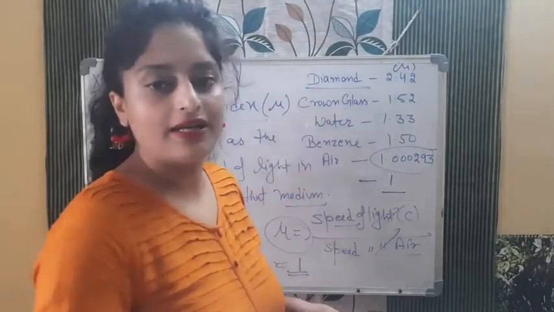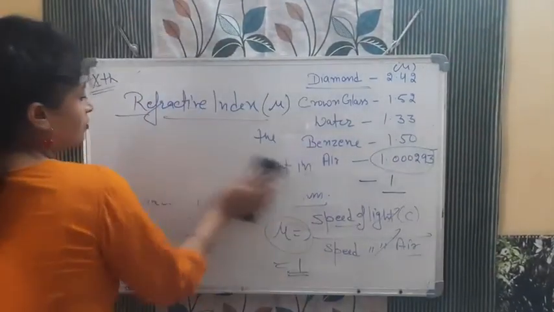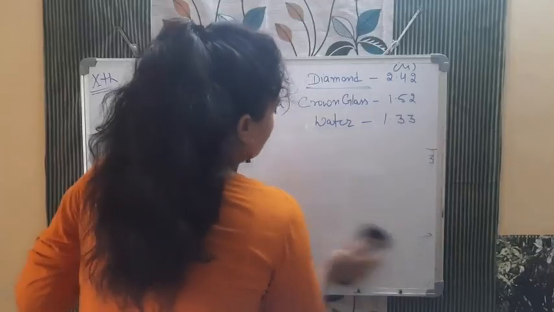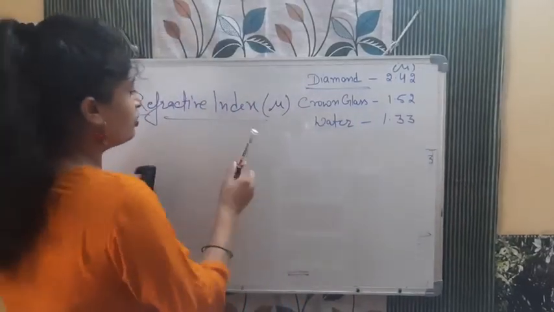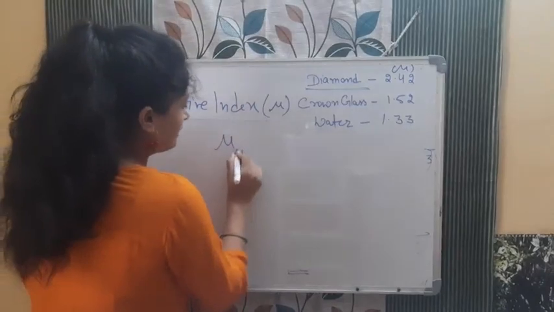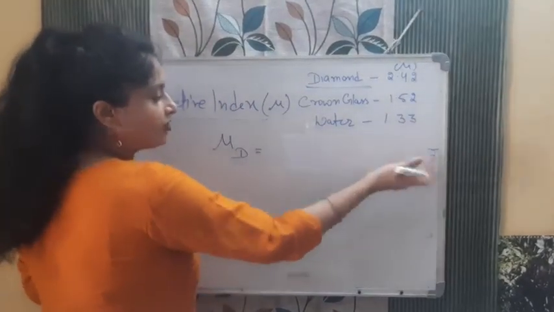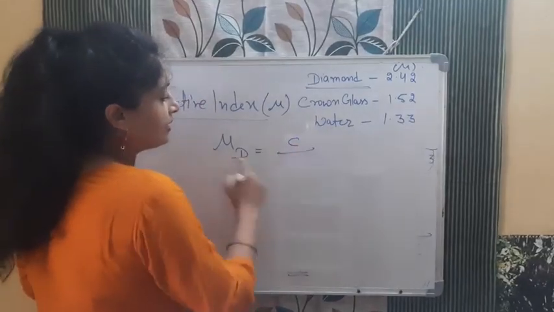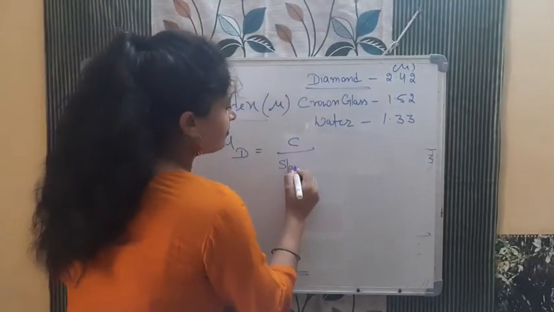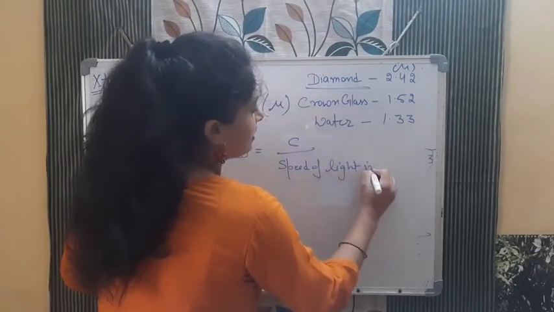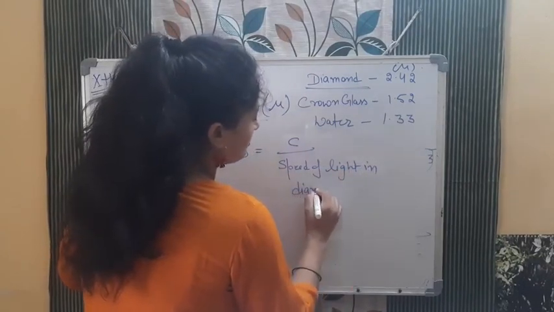If you want to find the refractive index of diamond, what will you write? How will you calculate it? To calculate that, there is a very simple formula again. Refractive index of diamond, mu d, I am writing it mu d. You want to find out the speed of light in vacuum or air to the speed of light in that medium, that is, the speed of light in diamond.